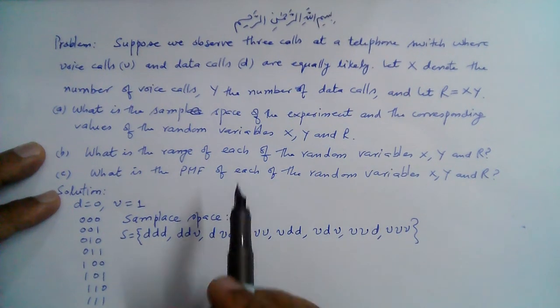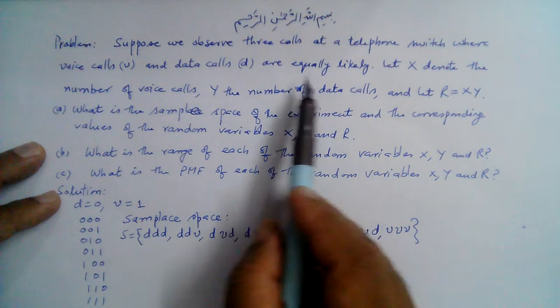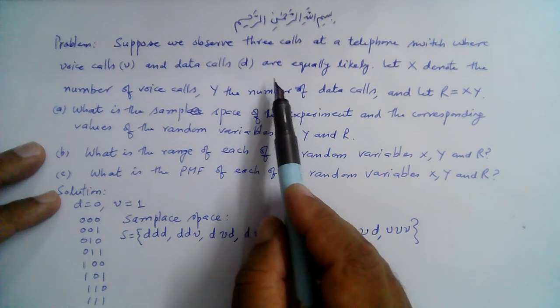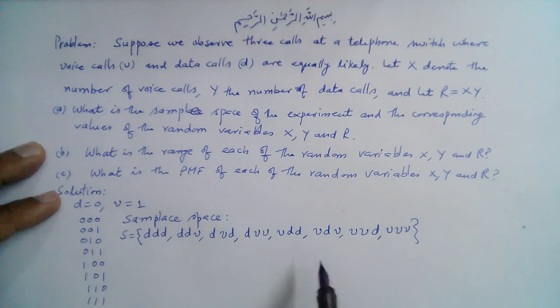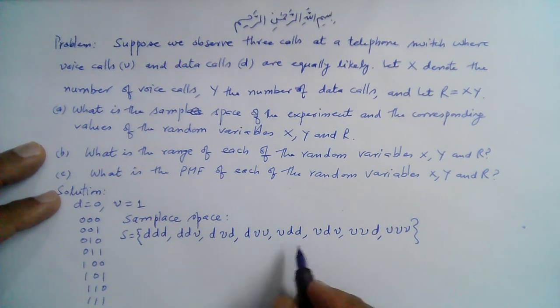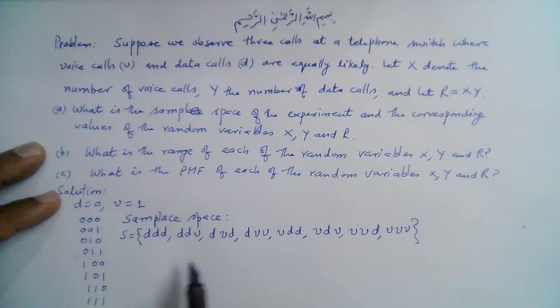And it's given that each outcome is equally likely, right? Voice and data calls are equally likely, so each outcome is equally likely. The probability of each outcome is 1 over 8. As there is a total of 8 outcomes, the probability of each outcome is 1 over 8.